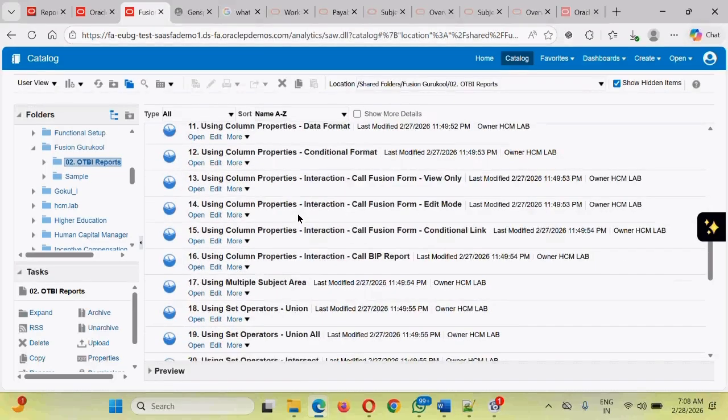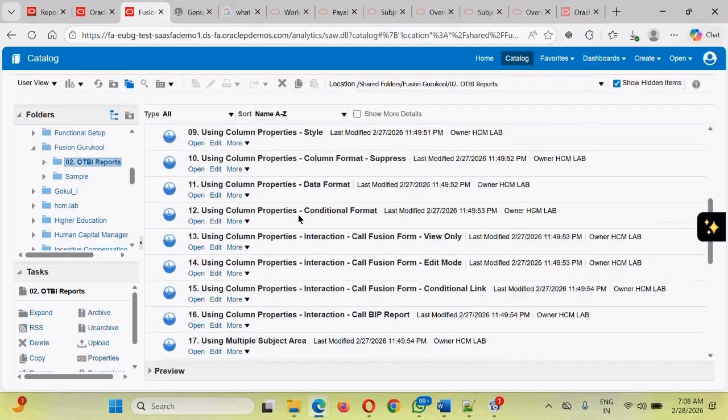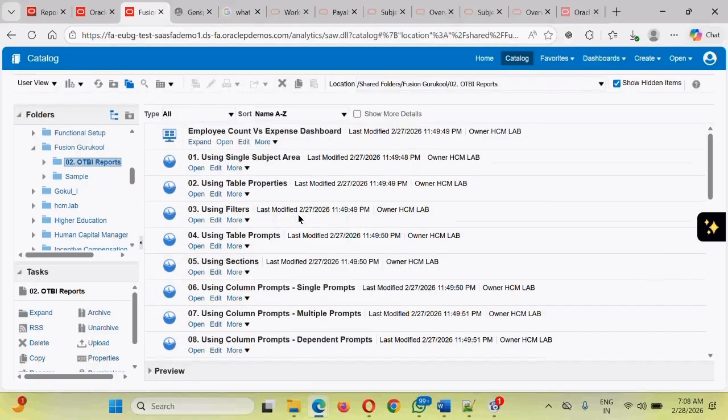For each of that we have kept these particular samples, and you should be able to access and refer to these particular samples while doing the assignments and learning as part of this particular training program. Okay,